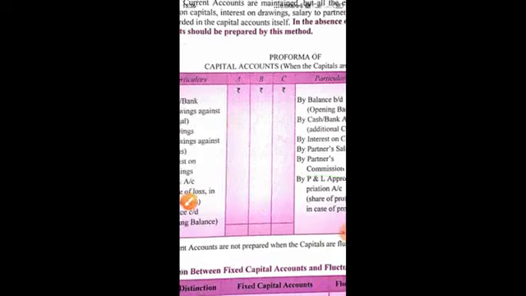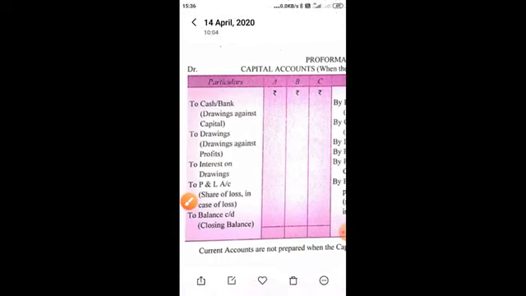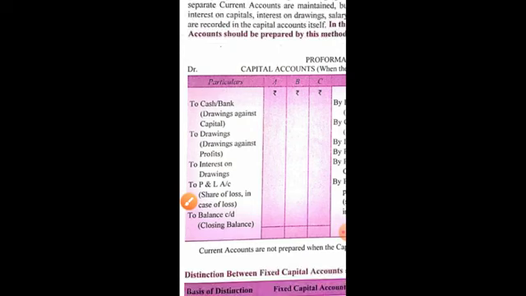And see the debit side, interest on drawings. Here you can see interest on drawings. And if any loss is there, that will be shown on the debit side of partners capital account.